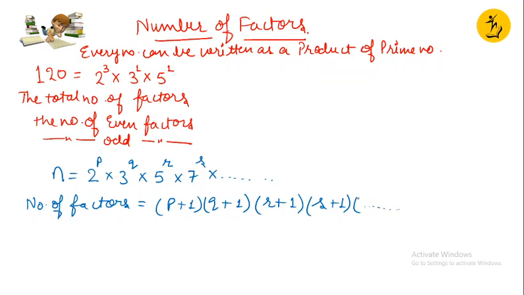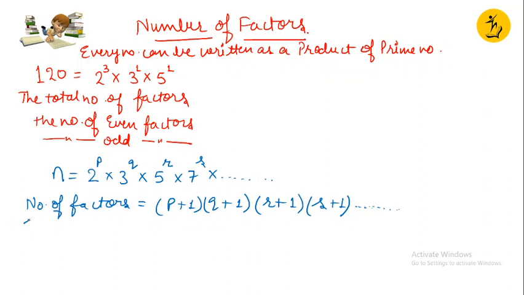Right. So this is how I can calculate the number of factors. This is the formula to calculate number of factors.